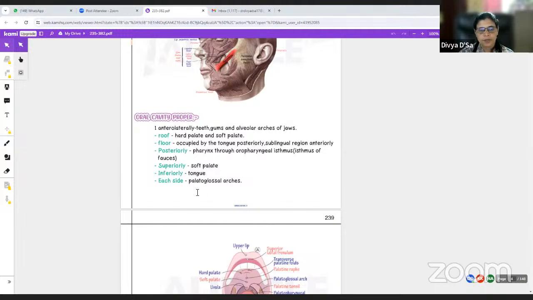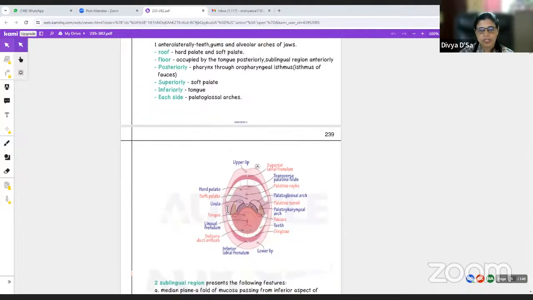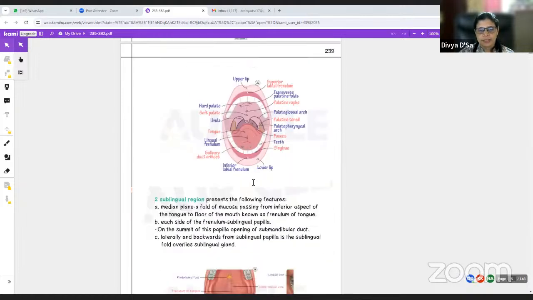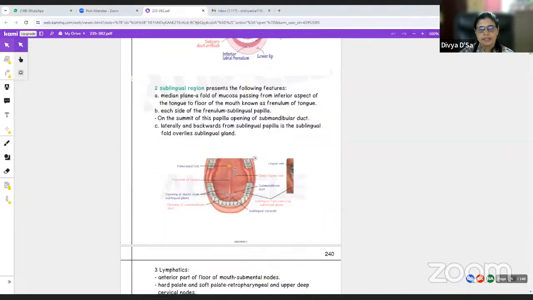And on each side, there are the palatoglossal arches. So this is the soft palate here we see, the dorsal part. These are the palatoglossal arches. Then the sublingual region, okay. So sublingual is below the tongue. Here there is a median plane, a fold of mucosa passing from the inferior aspect of the tongue to the floor of the mouth. This fold is called the frenulum.